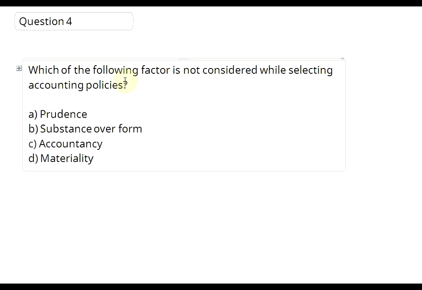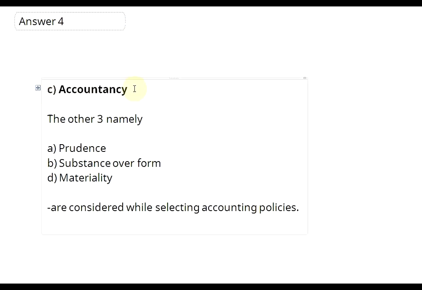Let's go to question number 4. Which of the following factor is not considered while selecting accounting policies? The options are A. Prudence, B. Substance over form, C. Accountancy, D. Materiality. Answer to question number 4 is C. Accountancy. The other three, namely A. Prudence, B. Substance over form, and D. Materiality, are considered while selecting accounting policies.